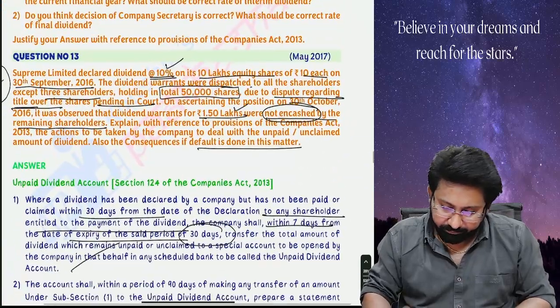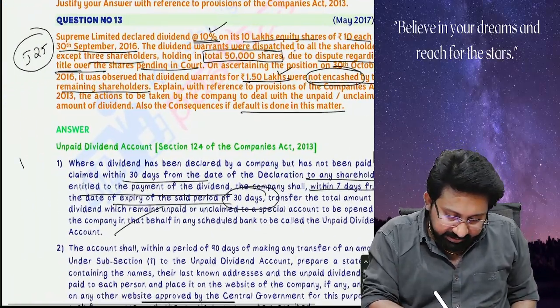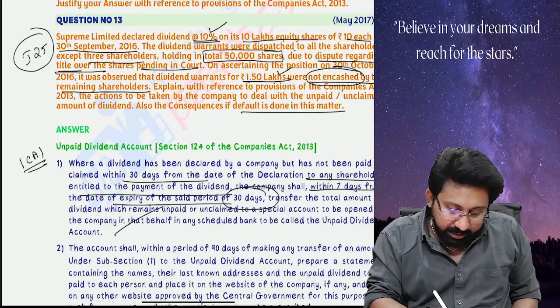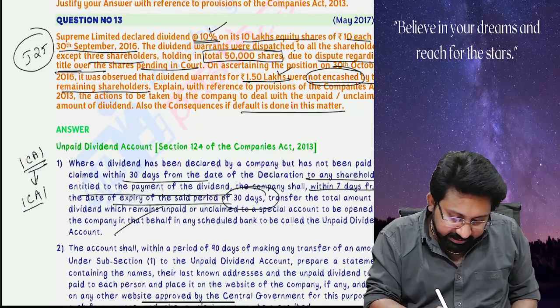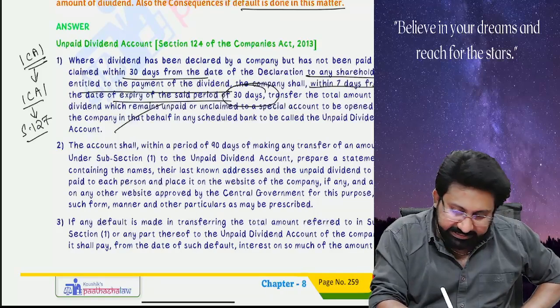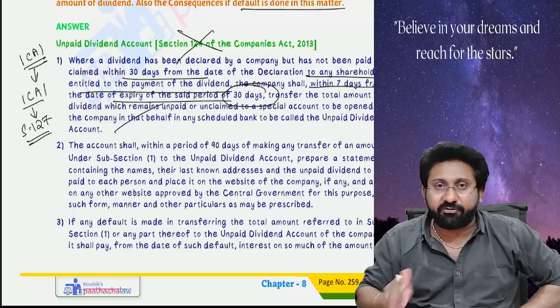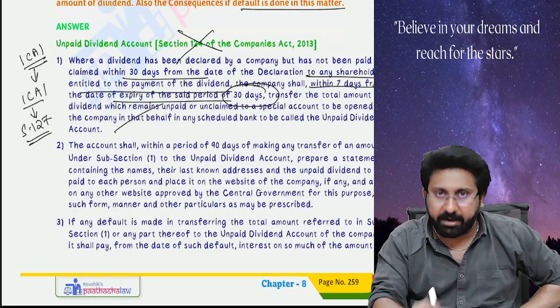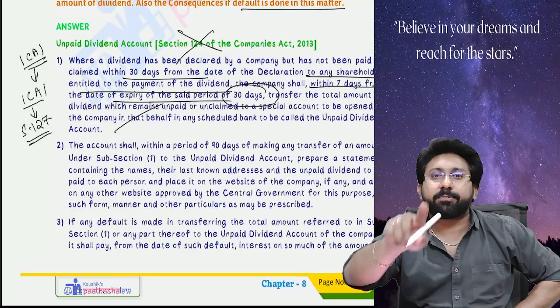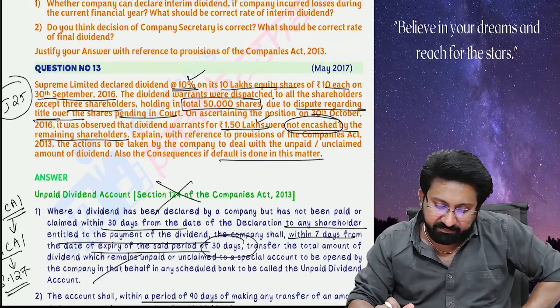See here. And moreover, this answer is given by ICAI. Later, ICAI has changed its answer to section number 127. You need not write 124 in the exam. This answer itself you need not write. Actually, this is not an unpaid dividend question. This is on punishments for non-payment of dividend even if they are declared.